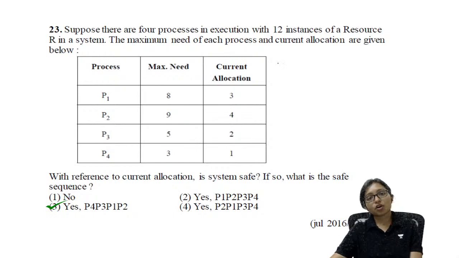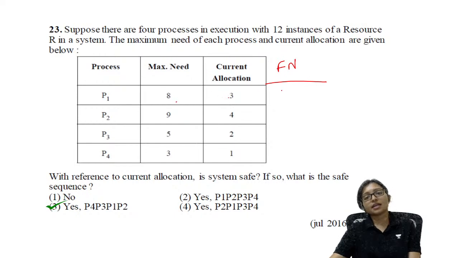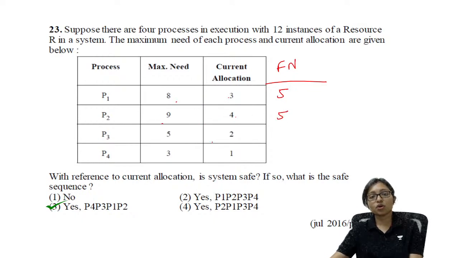How to do it? Because here we have to find the future need. Future need is the maximum need minus current allocation, that is 5. Here it will be 5 also. 9 minus 4, here this is 3 and here it will be 2. This is my future need.